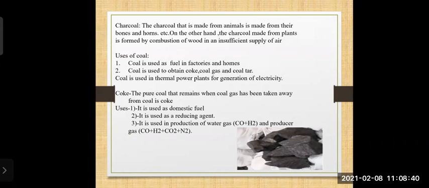The uses of coke are: it is used as domestic fuel. It is used as a reducing agent in chemical reactions. Third, it is used in the production of water gas, CO plus H2, and producer gas, CO plus H2 plus CO2 plus N2. Okay. So these were the two different types of non-crystalline form of carbon, charcoal and coke.